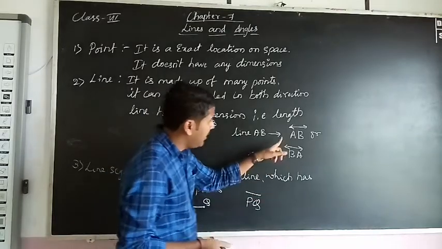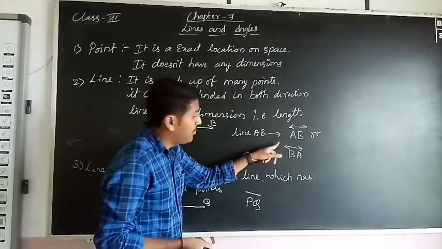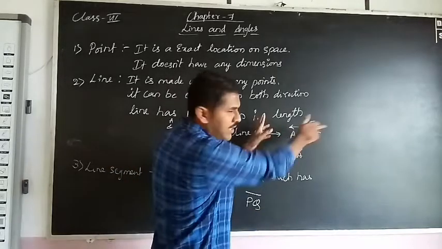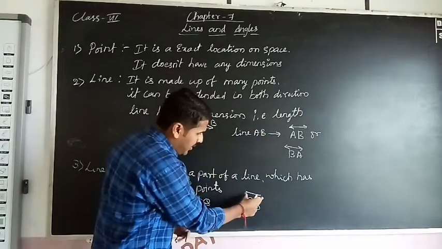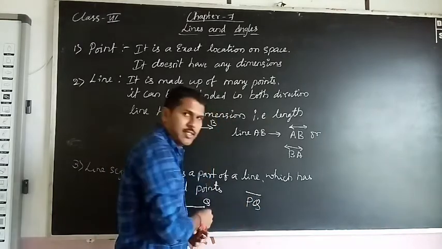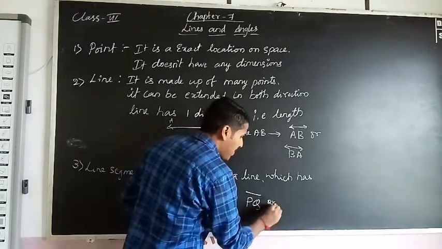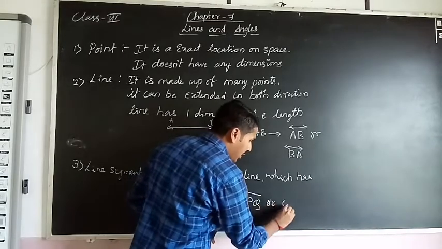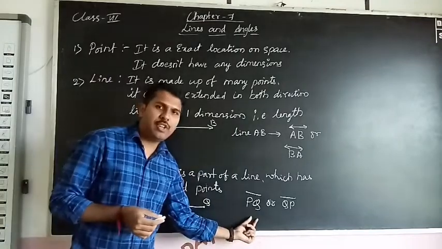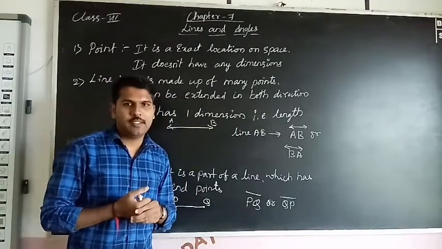Don't take any arrows here, because for a line an arrow mark is there on two sides, which means we can extend it. But here there is no arrow mark, which means these are the endpoints. PQ or QP, both are the same. So this is the representation of a line segment.